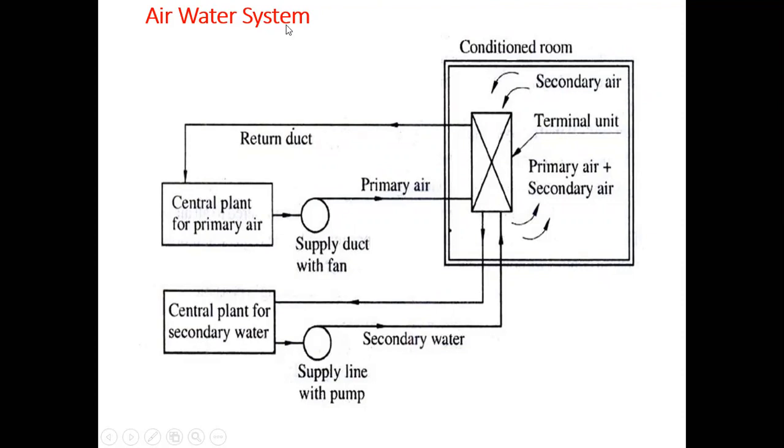In this, the secondary air, that is the air in the surroundings, also mixes with the primary air, and together cooling of the primary as well as the secondary air takes place. This is taking place with the help of the secondary water. So this is how we can cool the air in the case of an air water system.